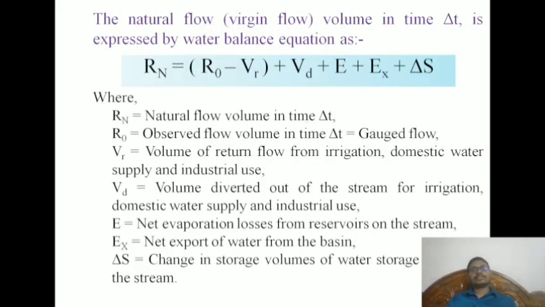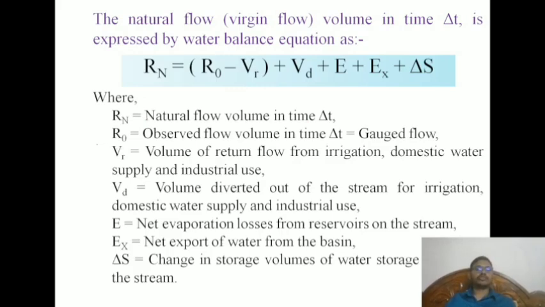Now the natural flow as well as the virgin flow, as we discussed previously, volume in time delta t, is expressed by a water balance equation. Here also some kind of water balance equation we can see. Rn is nothing but natural flow volume in time delta t.